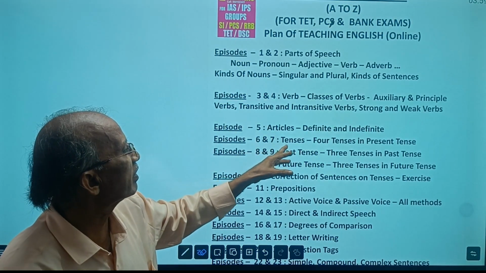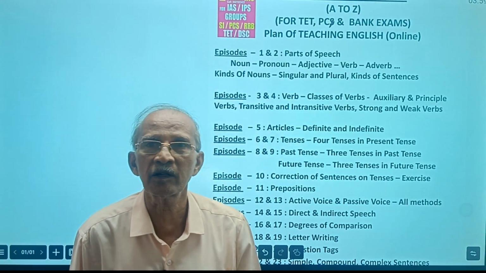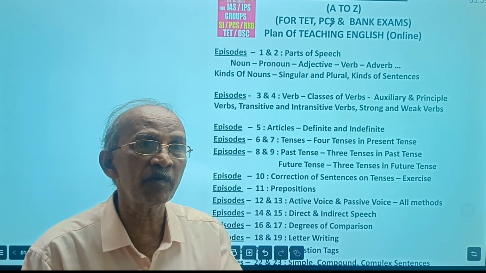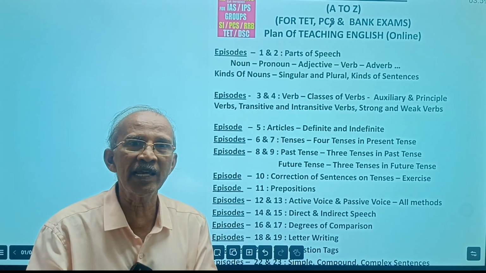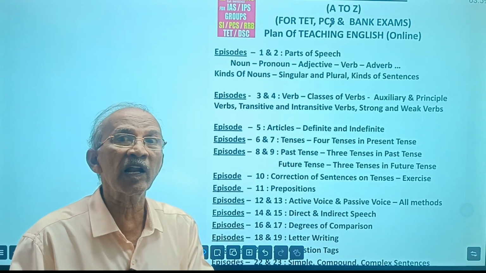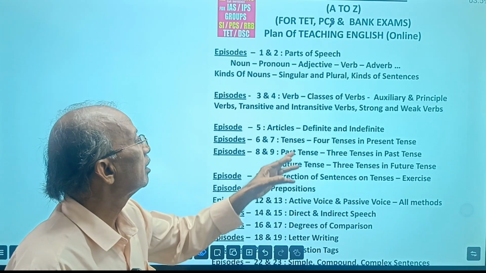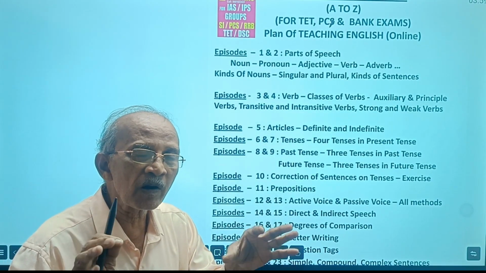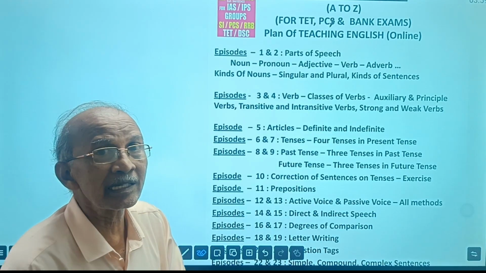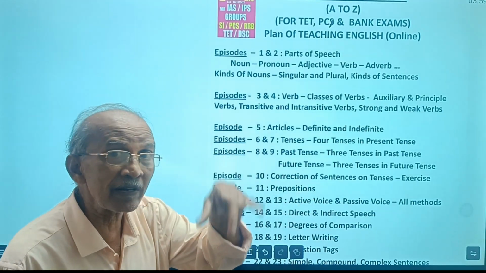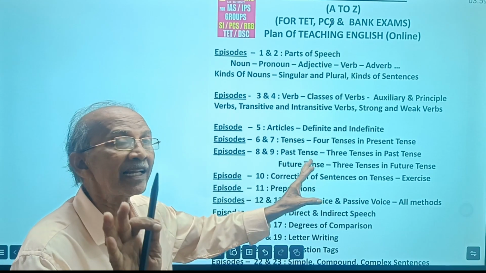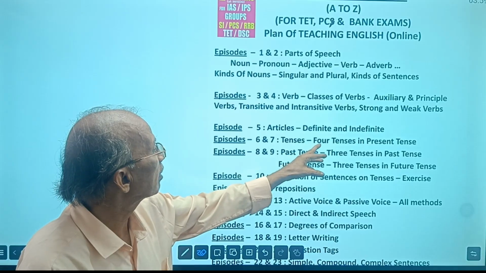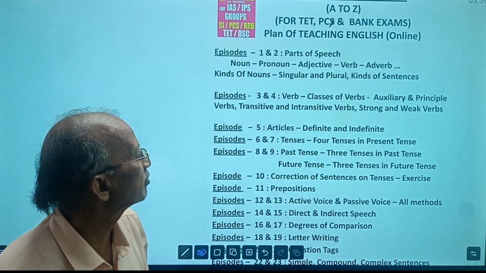And then episodes 6 and 7: tenses. This is a very, very important topic. For every main grammar topic, you need tenses. If you want to speak or write correct English, you need tenses. Broadly there are 3 tenses, and in each tense there are 4 tenses. Totally 12 tenses are there, but we discuss only 10. That is enough. In episodes 6 and 7, we discuss the 4 tenses in present tense.